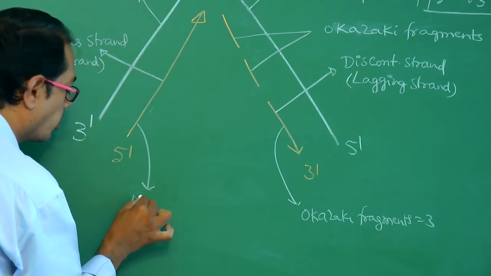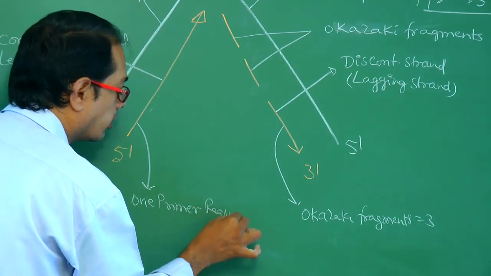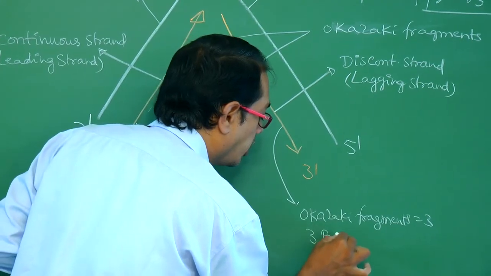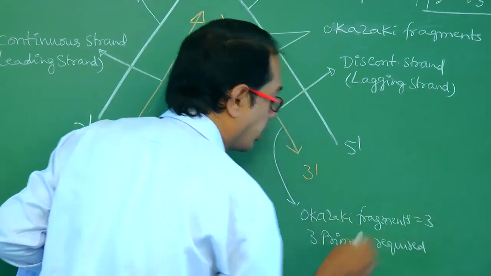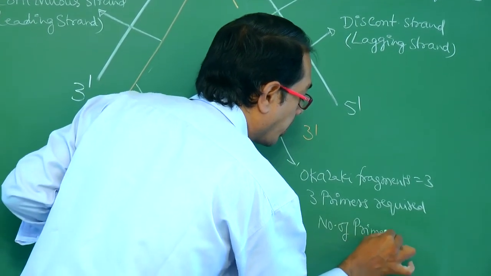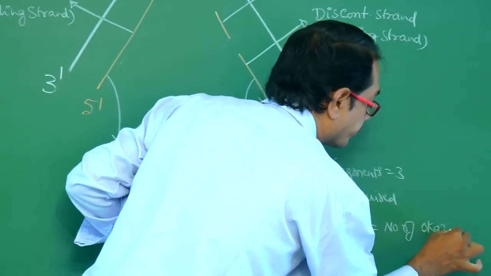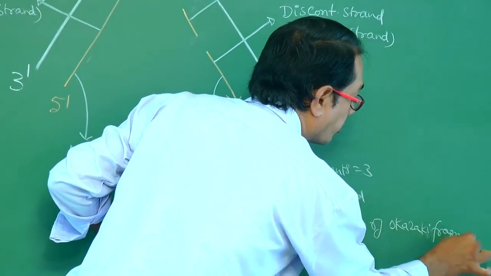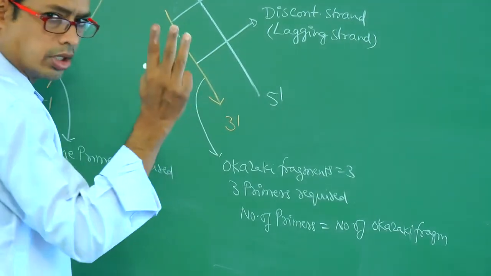One segment means only one primer required. 3 Okazaki fragments means 3 primers required. So the number of primers is equal to the number of Okazaki fragments. Number of Okazaki fragments 3, number of primers also 3.